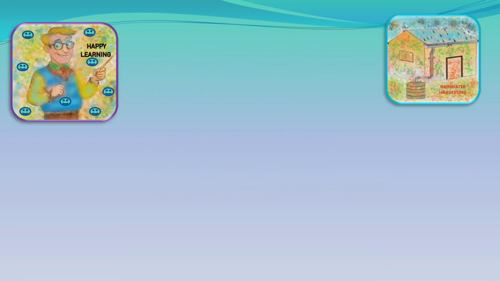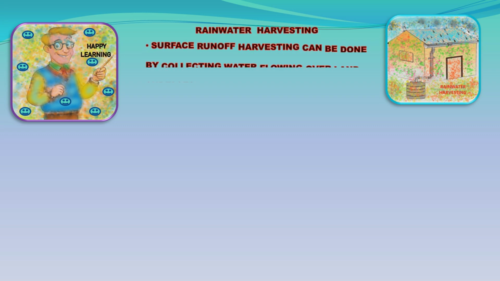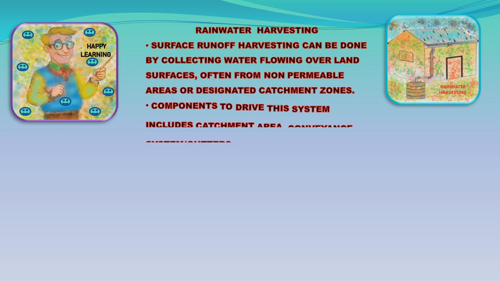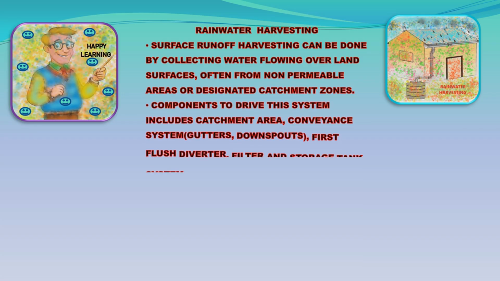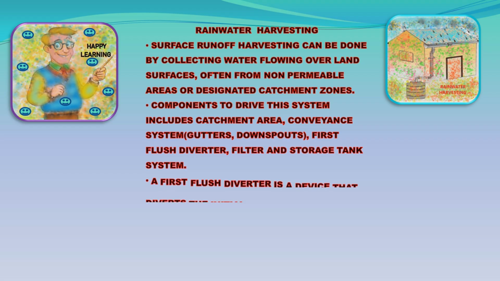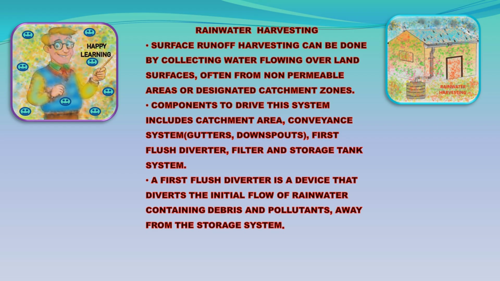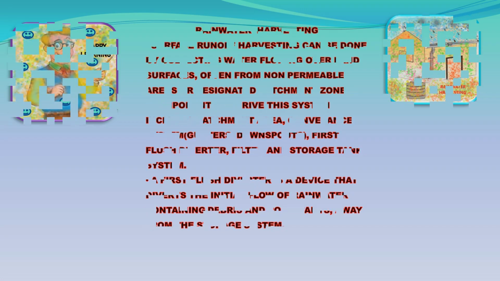Surface runoff harvesting can be done by collecting water flowing over land surfaces, often from non-permeable areas or designated catchment zones. Components of the system include the catchment area, conveyance system, gutters, downspouts, first flush diverter, filter, and storage tank system. A first flush diverter is a device that diverts the initial flow of rainwater containing debris and pollutants away